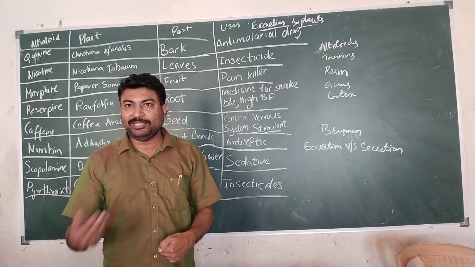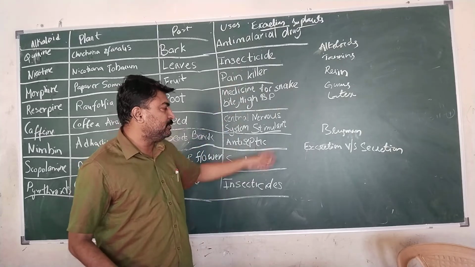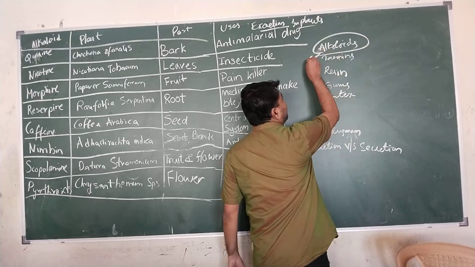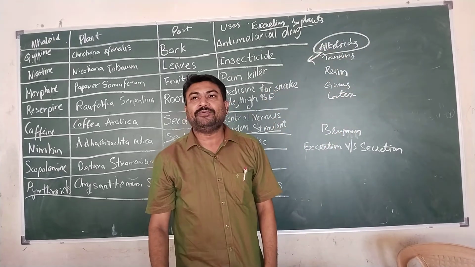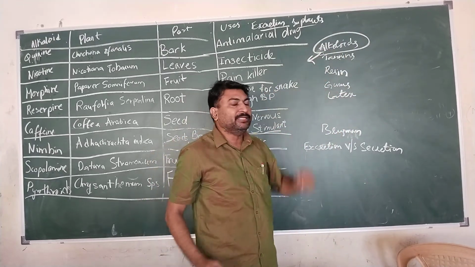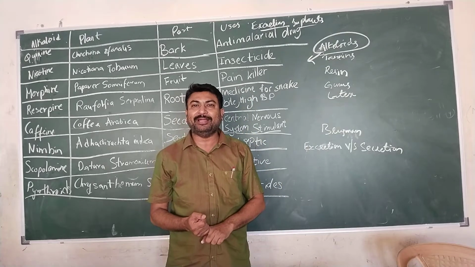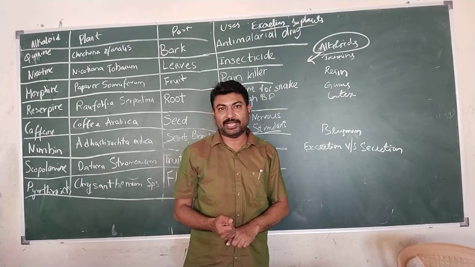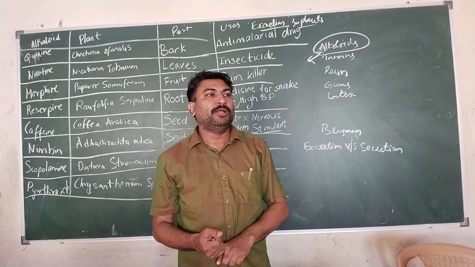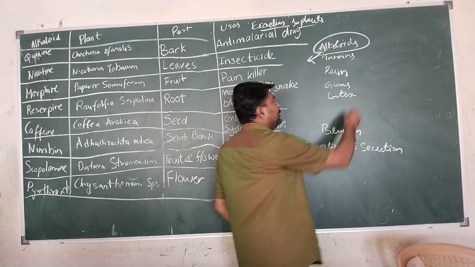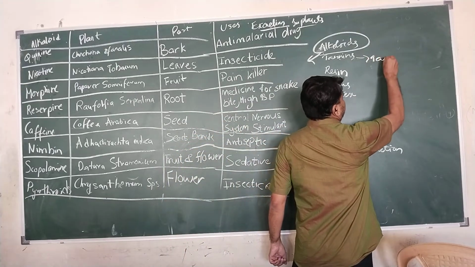So these are the different types of alkaloids present in plants that we utilize for our own purpose. Tannins. Tannins are one type of waste product present in plants like acacia. For example, these are the plants where the tannin is used by us for tanning leather.